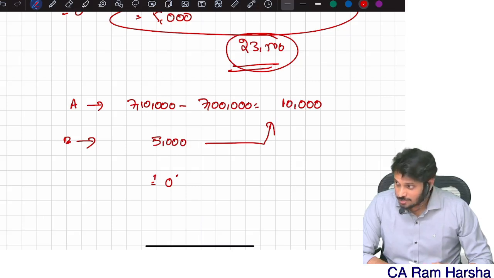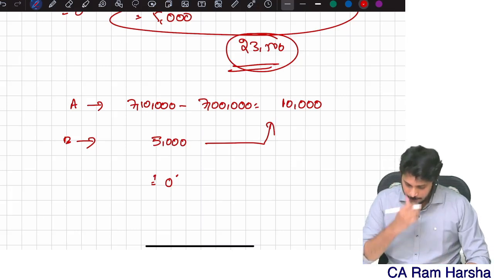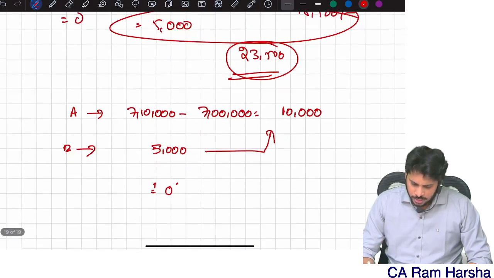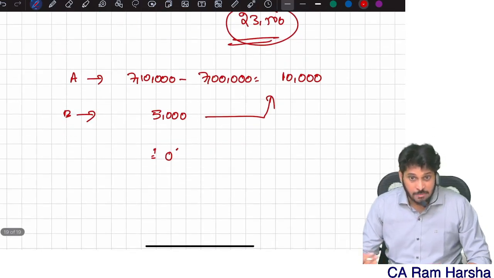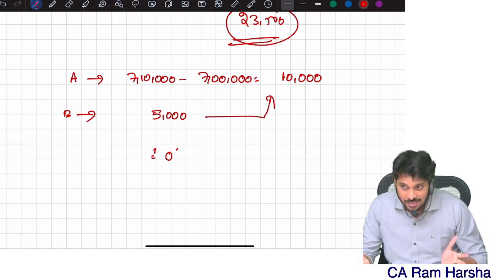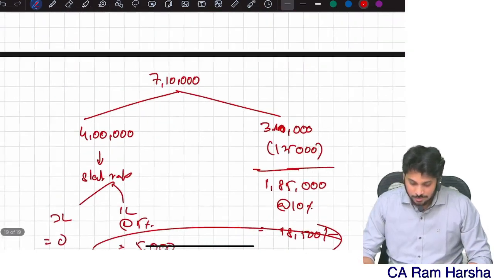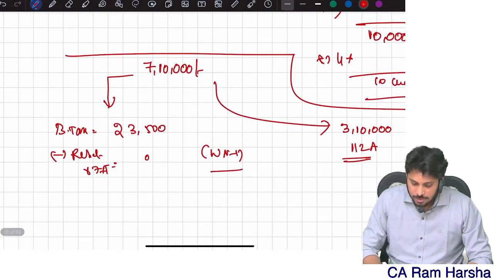On normal income the tax is 5,000. Is B more than A? No. Therefore, technically speaking, the rebate is 0. If B is more than A, then the rebate is B minus A. Rebate cannot be negative, right? So the rebate will be 0.